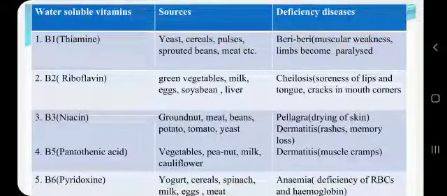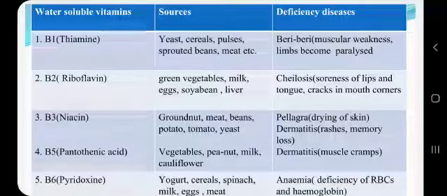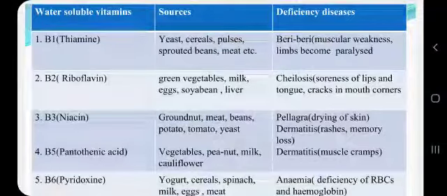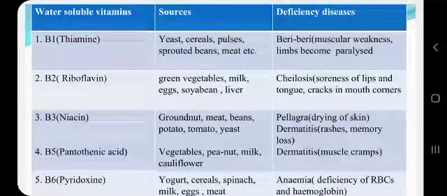Vitamin B1, that is thiamine. The principal sources are yeast, cereals, pulses, sprouted beans, etc. And if this vitamin is not taken in sufficient amount, then it can lead to a disease called beriberi. In this disease, there is muscular weakness and the limbs might get paralyzed also.